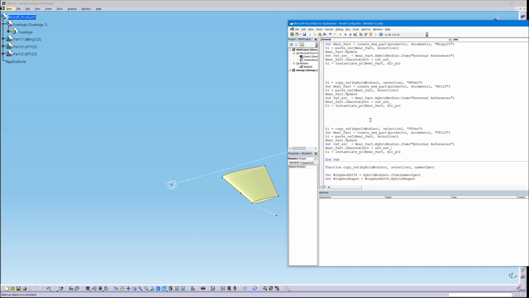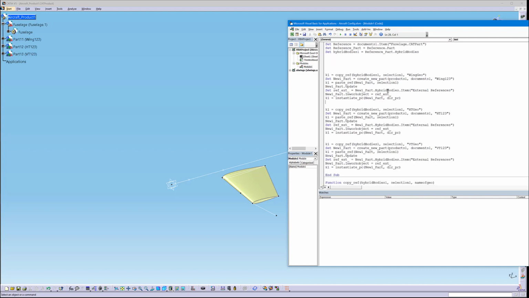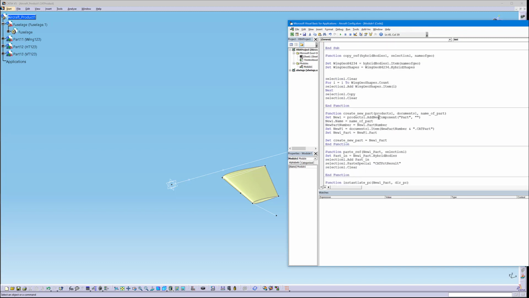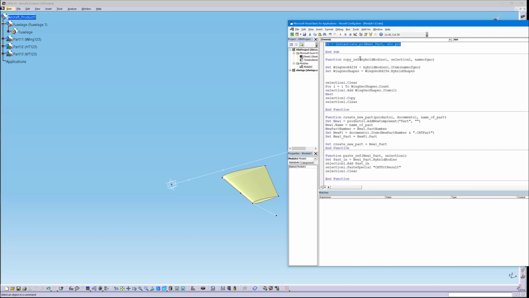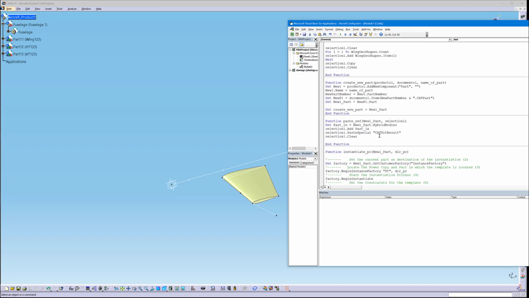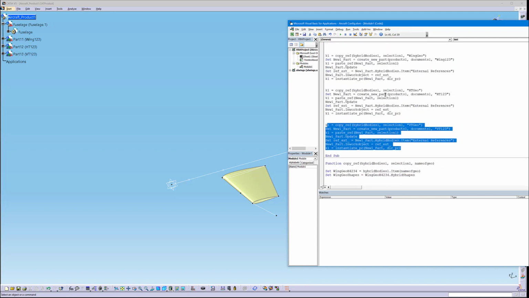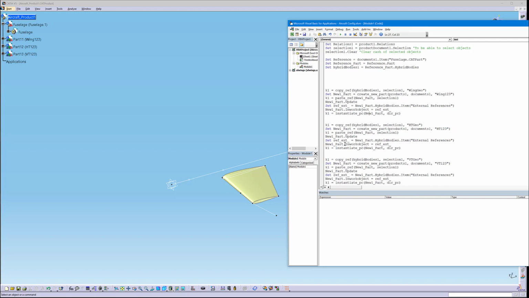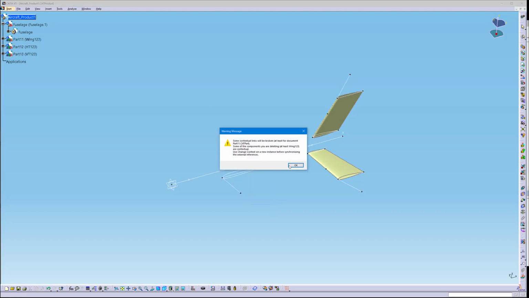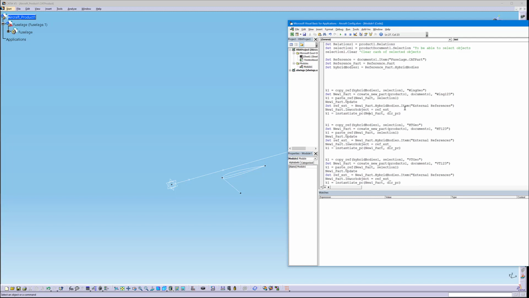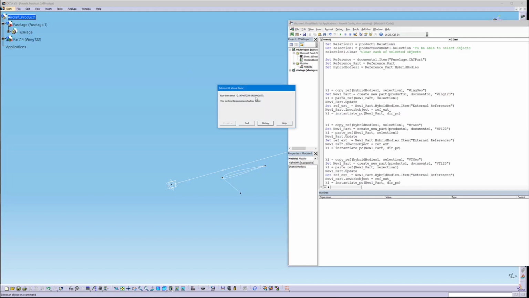So let's see here the different sections that we have. We have a section for the wing, we have a section for the horizontal tail, and then we have a section for vertical tail. And then they reuse the same codes which are located in the functions. So it's the copy ref, the create new part, the paste ref, and the instantiate function. And this will make things much easier when we're going to create the ribs later on as well. So let's do a final test on this. Then I will just run this and see what happens.